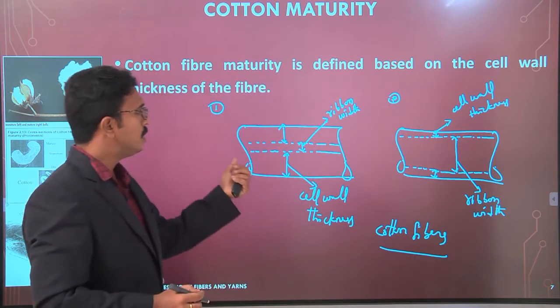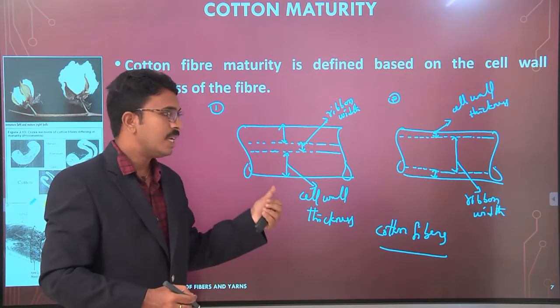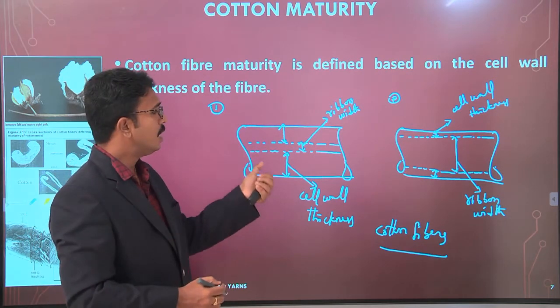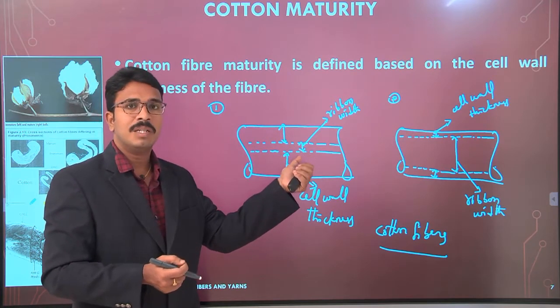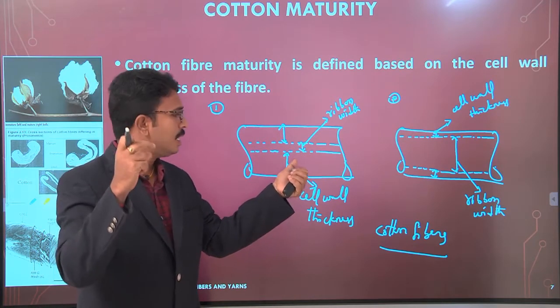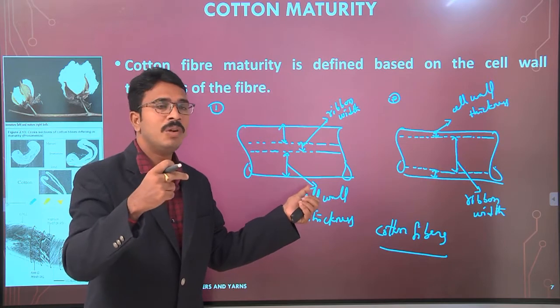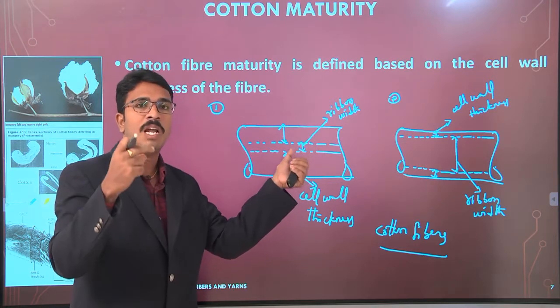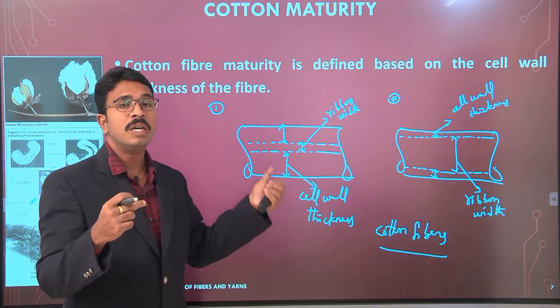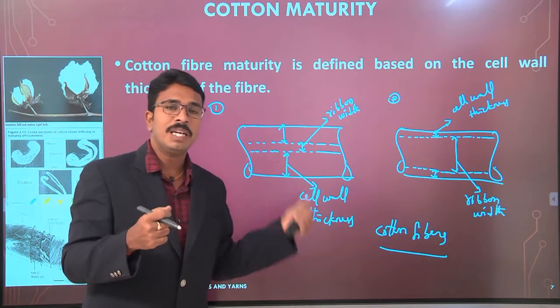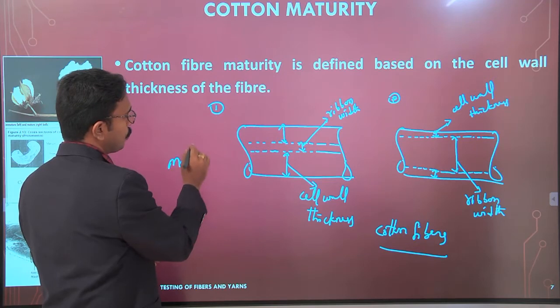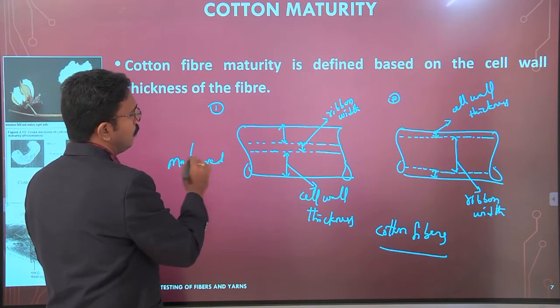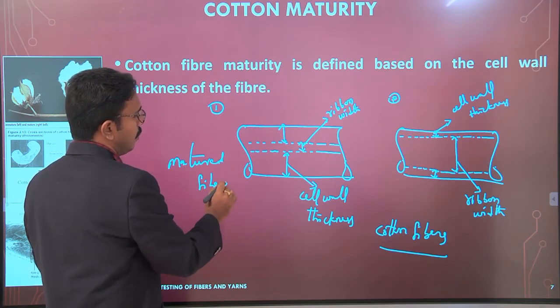So this is the fiber where you can see clearly that the cell wall thickness is more than the ribbon width. Here the thickness of the cell wall is more and the thickness of the hollow portion is less. So this is a case where we can consider that the fibers are matured fibers.